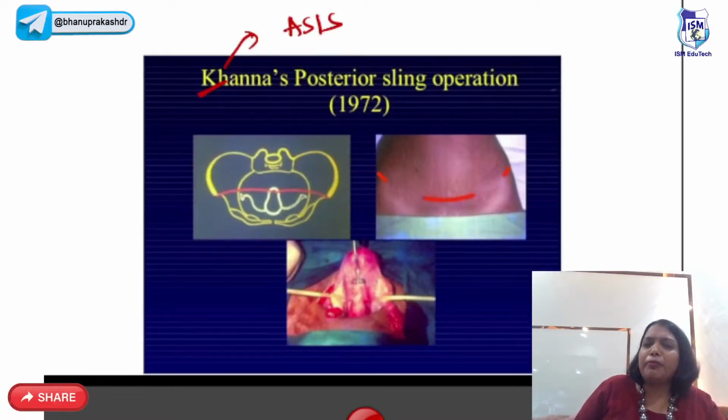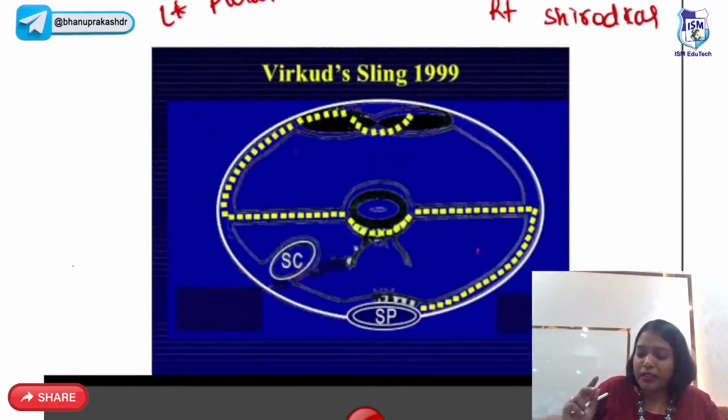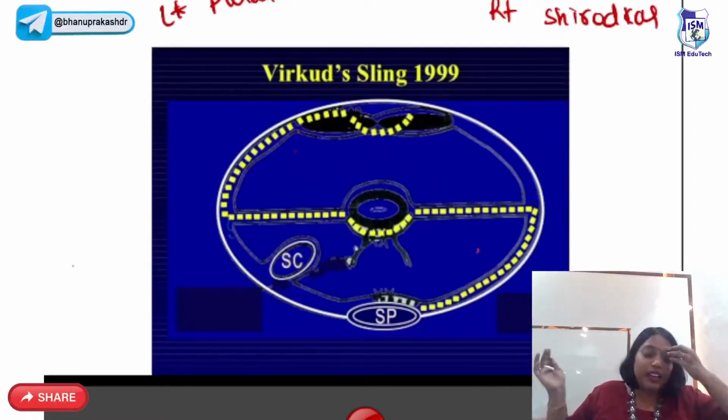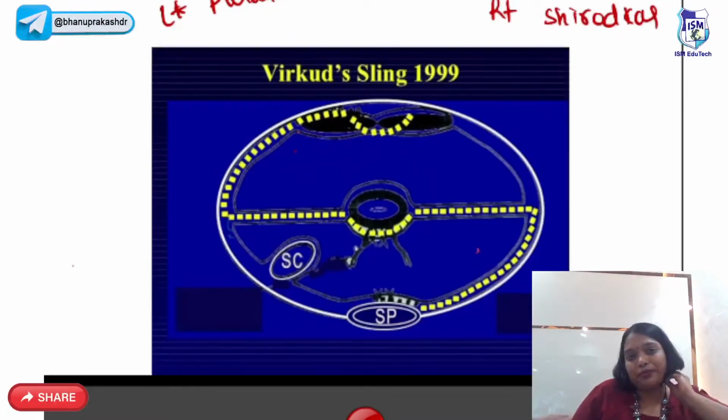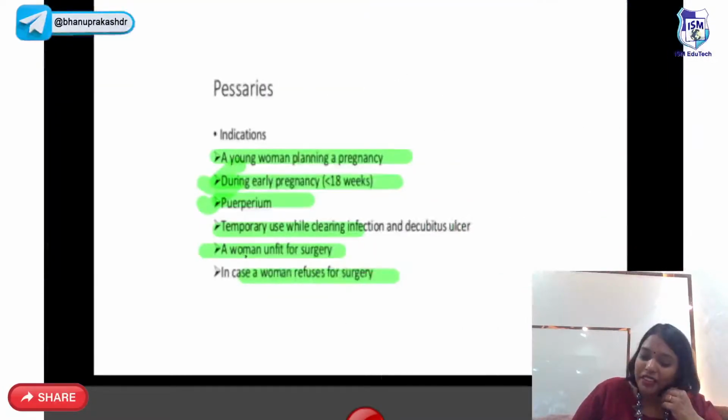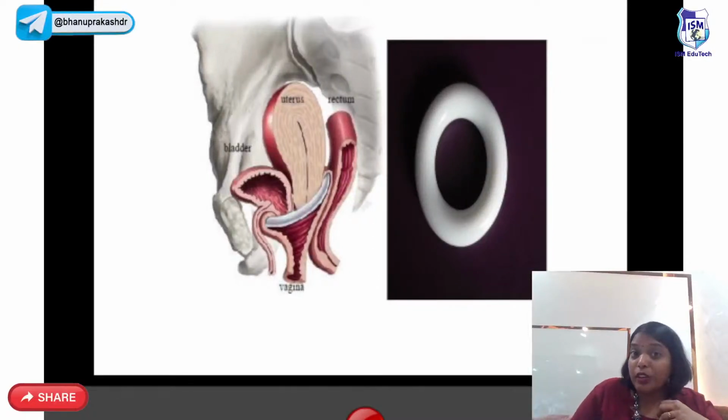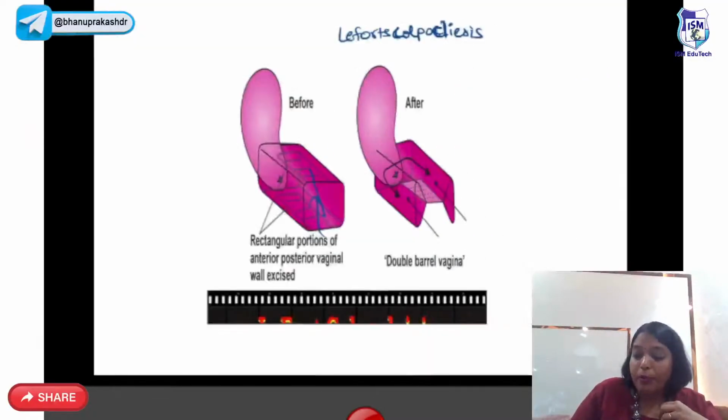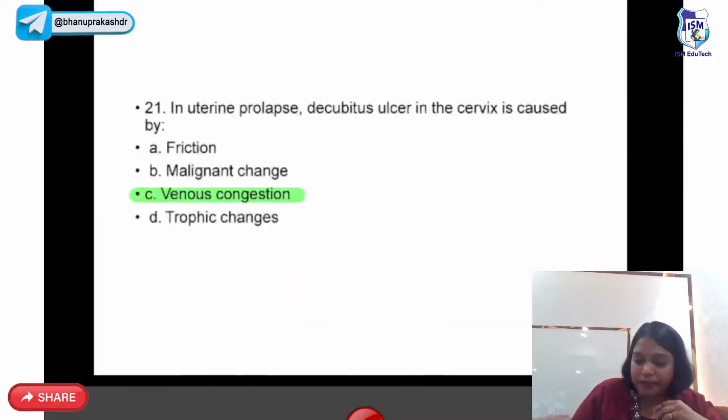Virkud is a very smart person. He does two things. Left-sided Purandare, right-sided Shirodkar. So both of them together is Virkud. That's about the prolapse. So this is how the pessary looks. Old women you can put, or pregnant ladies you can put. Okay?